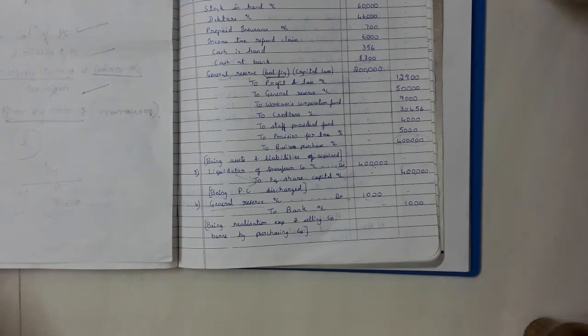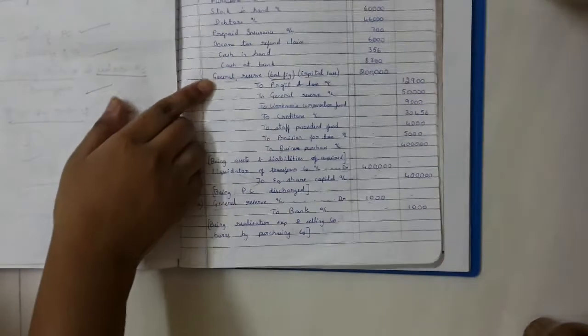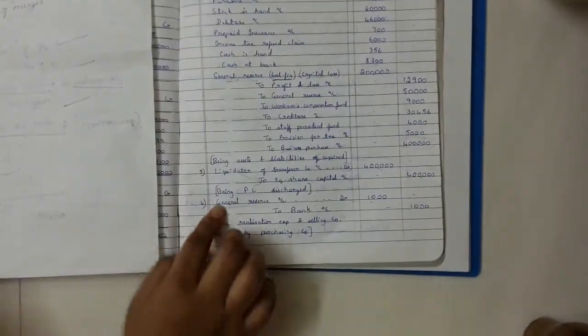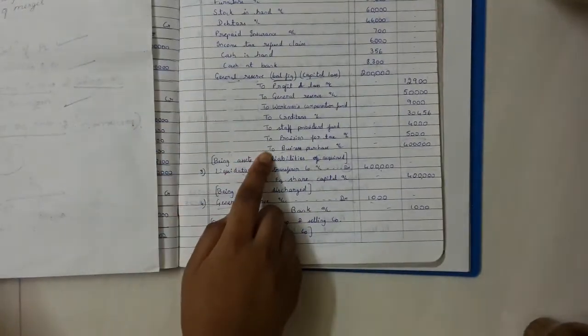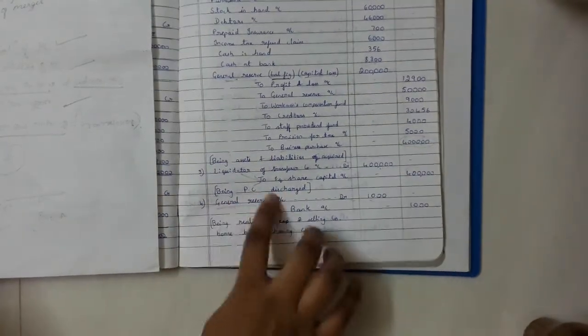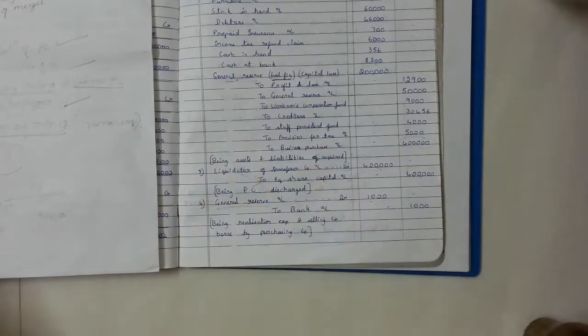For that purpose, the entry is for goodwill or capital reserve account, or you can also take it as general reserve. If you write general reserve, you will be taking general reserve. If you write goodwill, you will be taking goodwill. If you write capital reserve, you will be taking capital reserve here. So it all depends on what you write, on the balancing figure of the second journal entry.